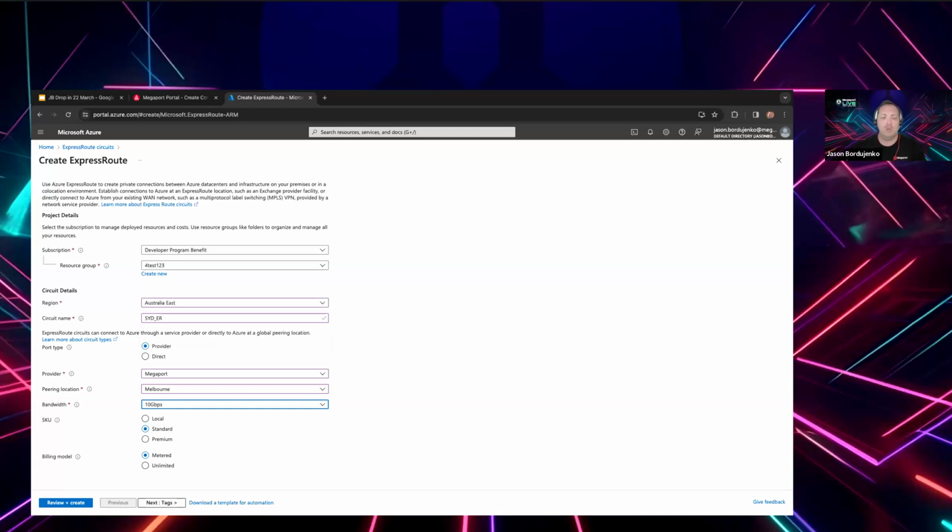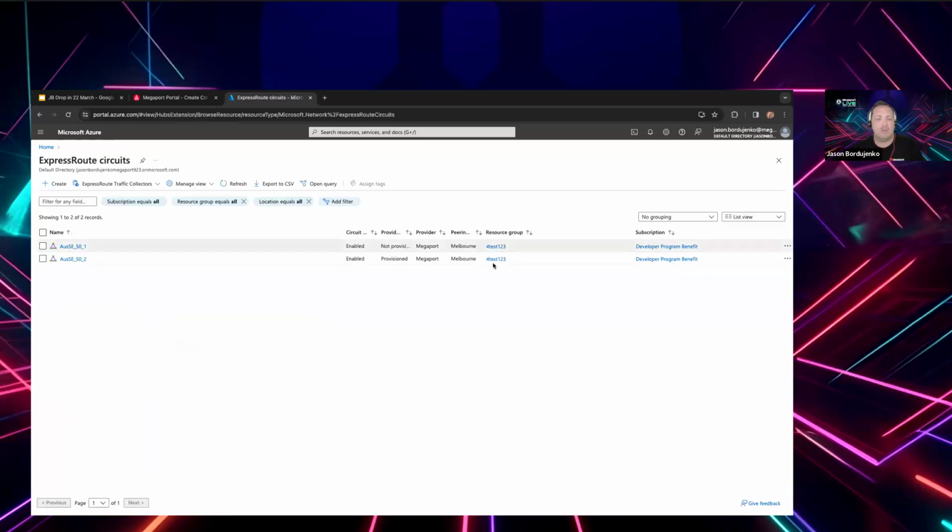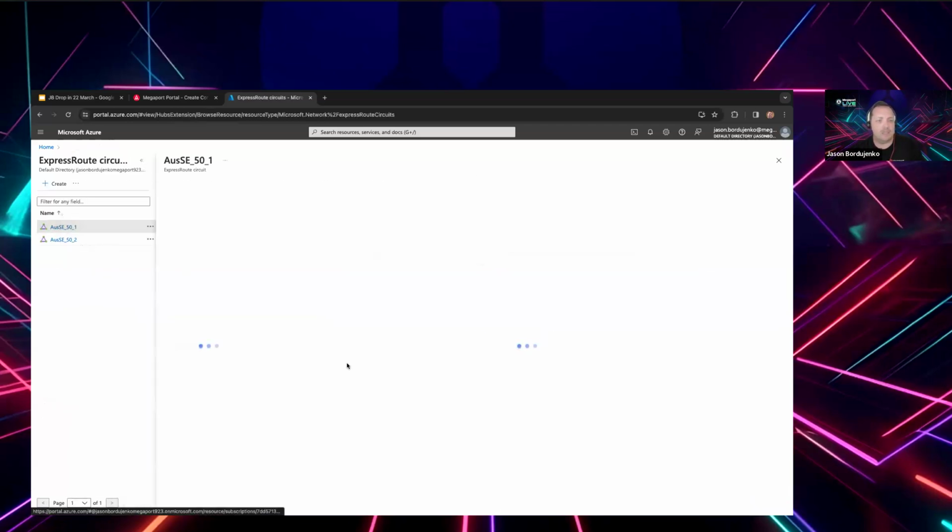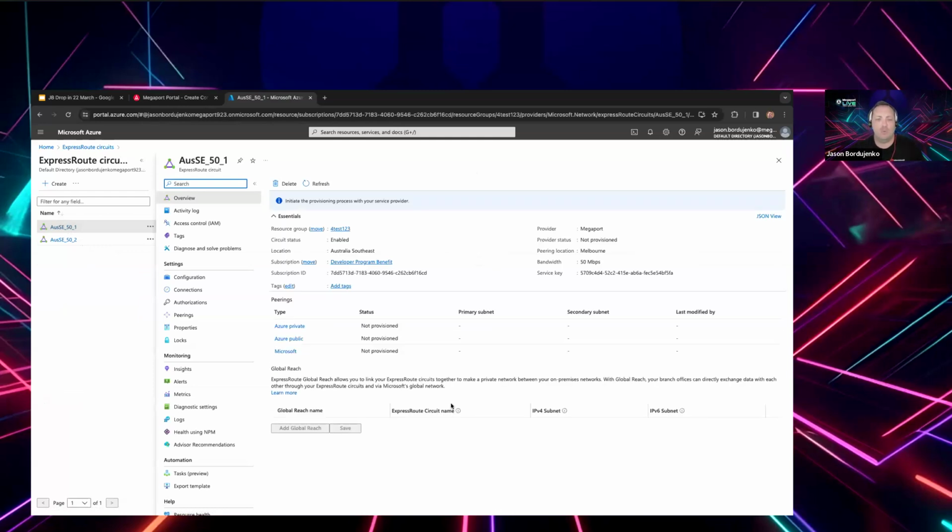The billing model, metered and unmetered, these are effectively pricing points, and the same with the SKU and the bandwidth. They are the components that are used to calculate the Microsoft side costs, so not going into great details there. But as I mentioned, I'm going to exit out of there, and here is an ExpressRoute that we have already requested. This is currently sitting in a status of not provisioned, so I want to change that. I want to actually make that connection.